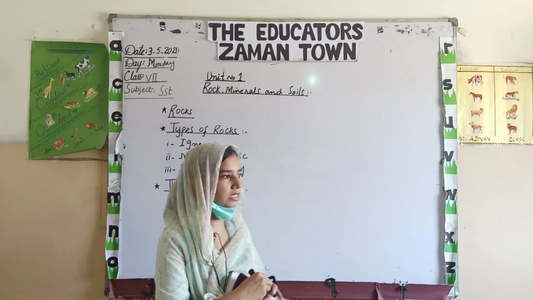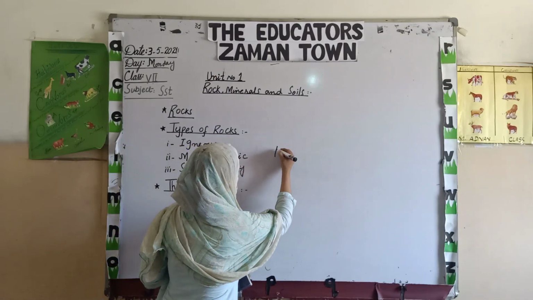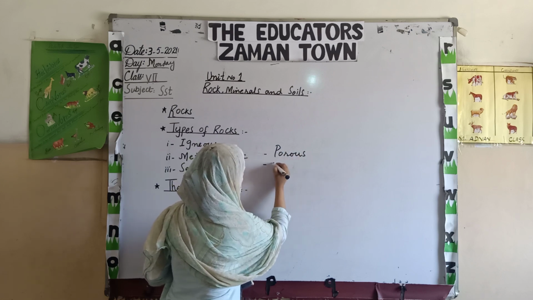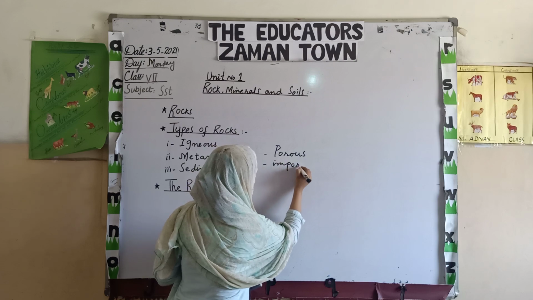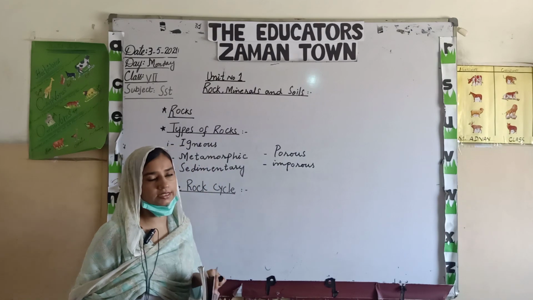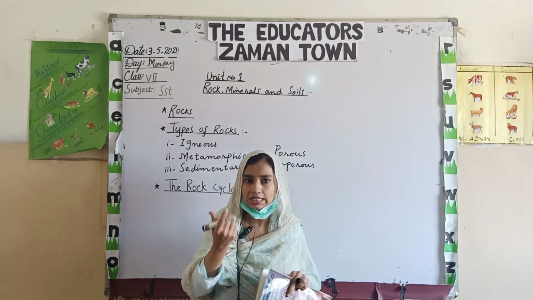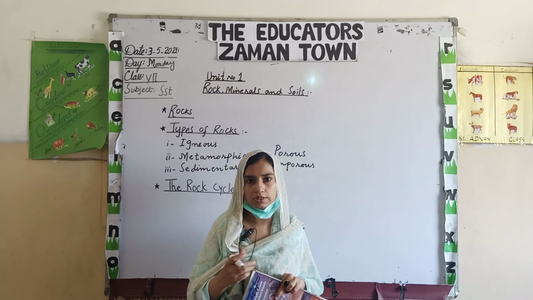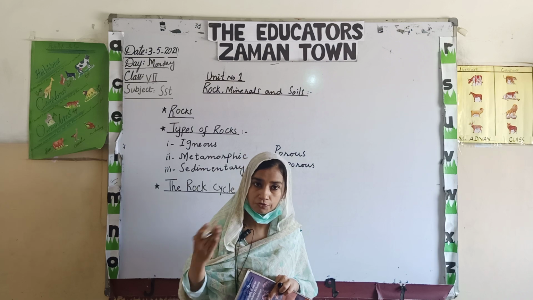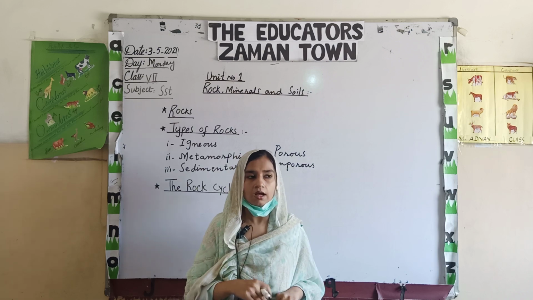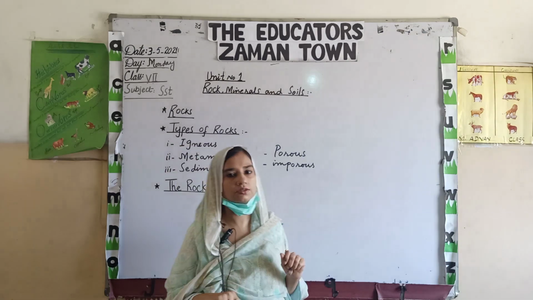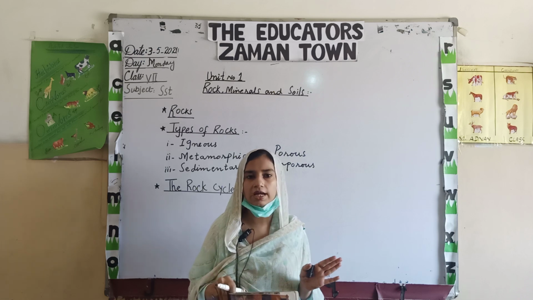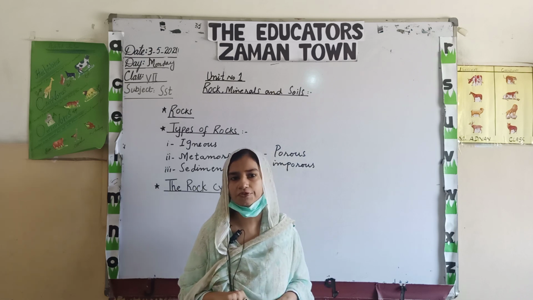There are basically two types of rocks. One type is known as porous, meaning pores are present in these rocks, and the second one is imporous, that is, without pores. What is the difference? Porous rocks absorb plenty of water, and by this absorption of water they can change their shape and form into another shape. While imporous rocks do not have any pores or holes inside, so they stick together with each other in the form of crystals.